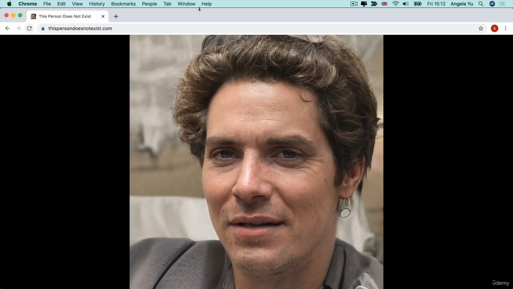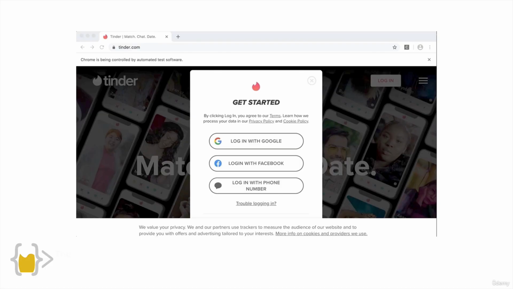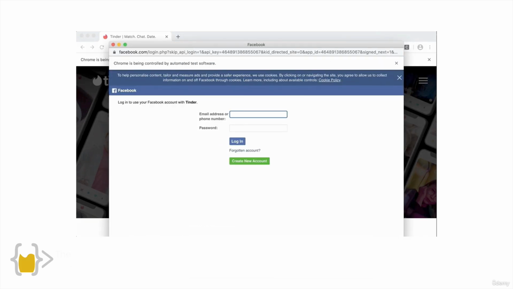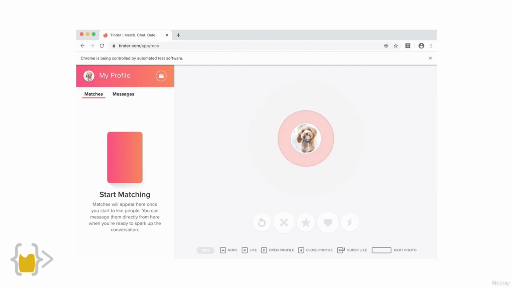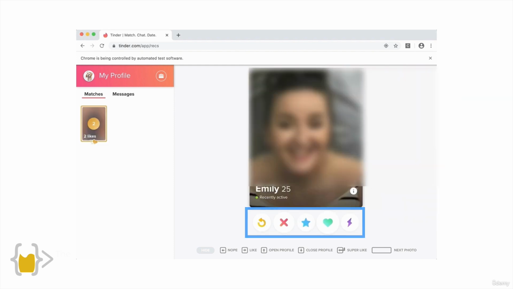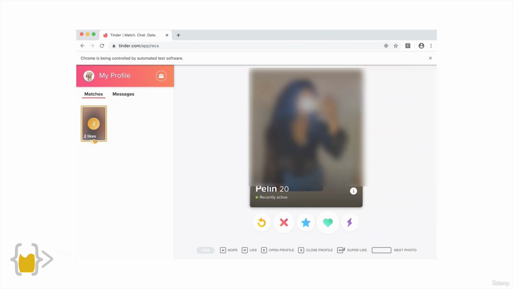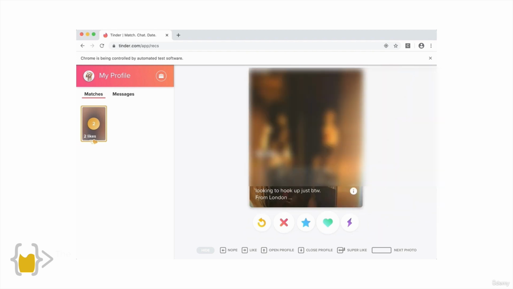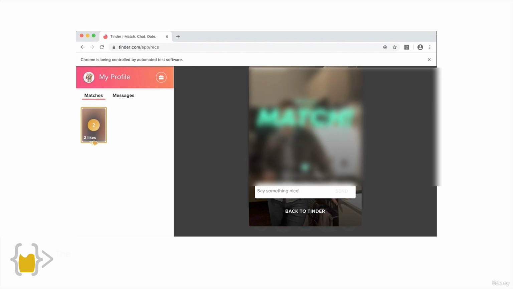Pick somebody, sign up to Tinder, and then we're going to use Selenium to automate the entire process by swiping on the Tinder website. This is what it looks like. Your bot is going to log in using Facebook, and then it's going to click on all the things that need to be clicked so that you can actually reveal the buttons for swiping. And then it just swipes through everybody. And once it hits a match, there's going to be a pop-up. So it's going to click on back to Tinder and continue swiping.